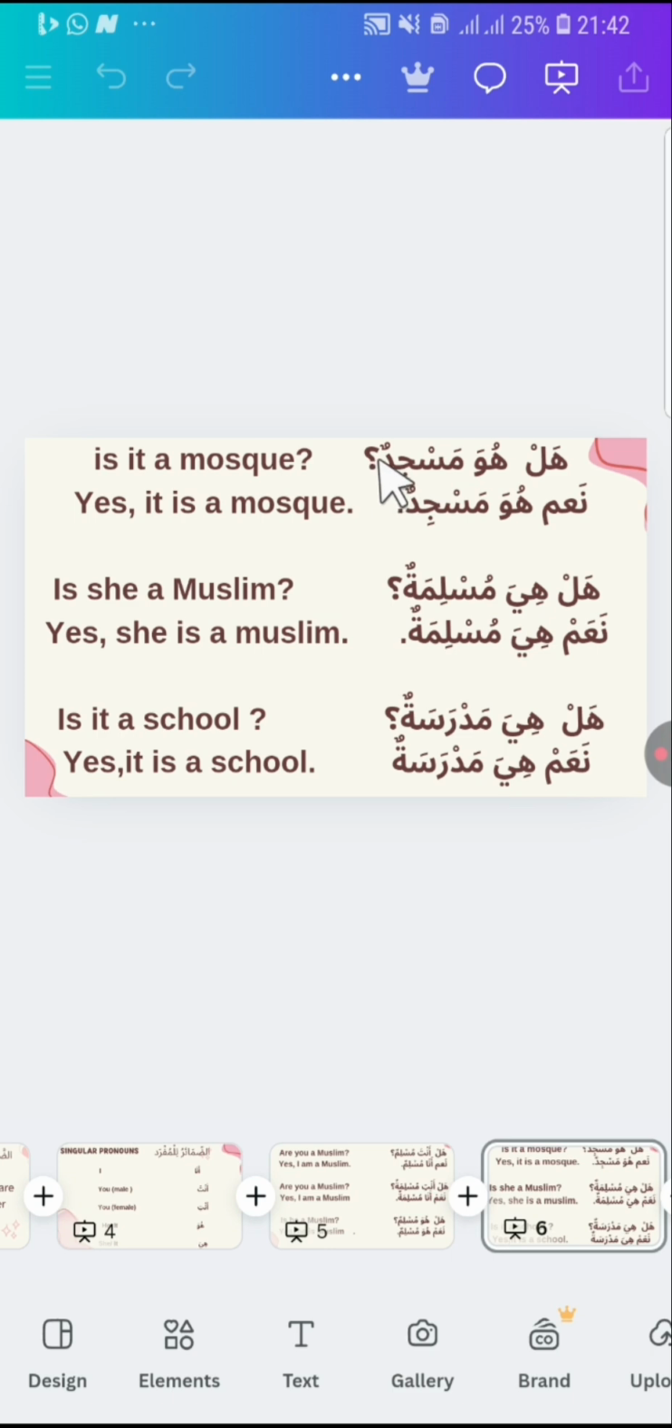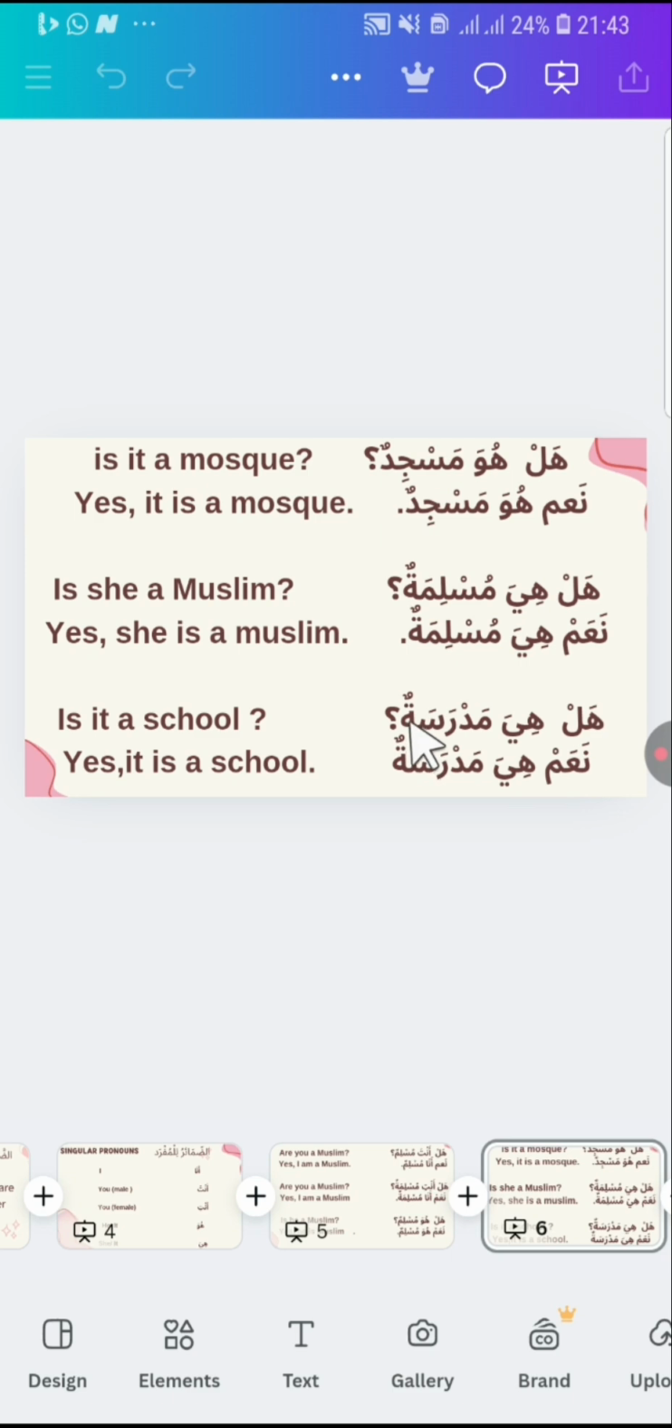Then hal hiya muslimatun? Here hiya is for muannath, she. Is she a Muslim? Na'am, hiya muslimatun. Yes, she is a Muslim. Hal hiya madrasatun? Is it a school? Because madrasatun here has the indication of feminine, which is ta marbuta, this closed ta. Therefore, we are going to use hiya, which is used for the feminine pronoun. So we say hiya madrasatun.